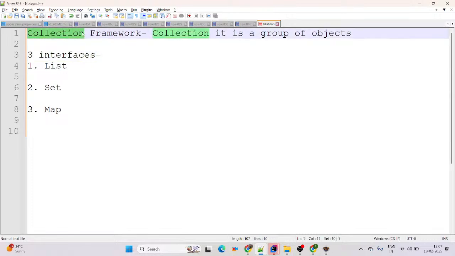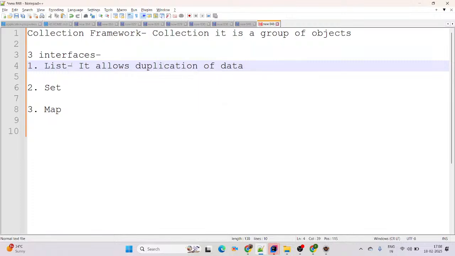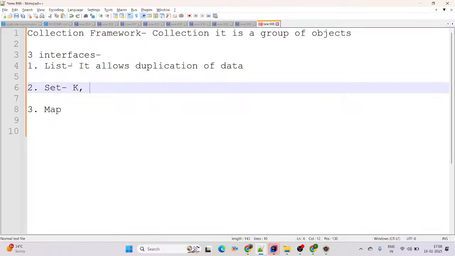What is collection? Collection is a group of objects. In collection there are 3 important interfaces. First one is List, second is Set, and the third one is Map. List allows duplication of data. Set you can simply say is uniqueness.